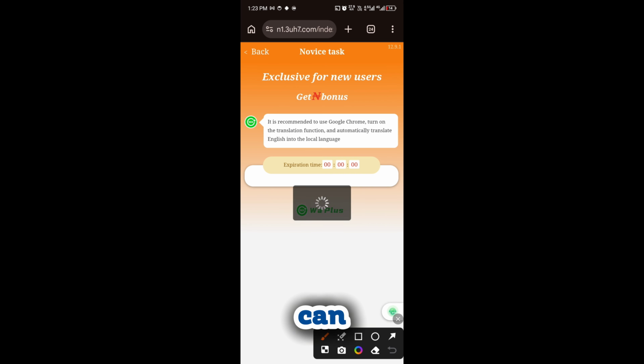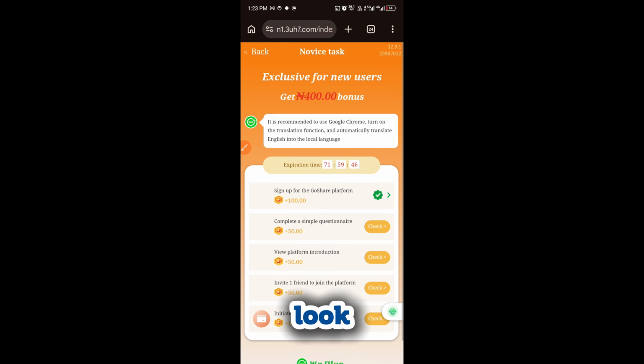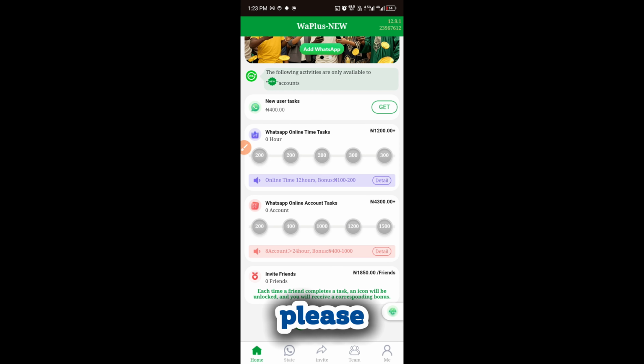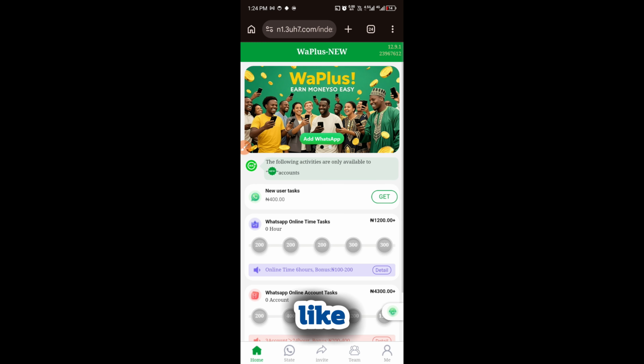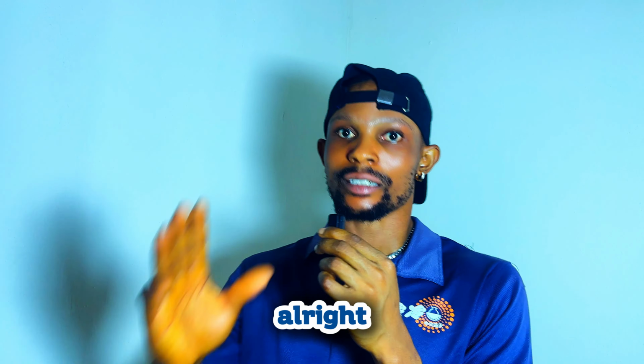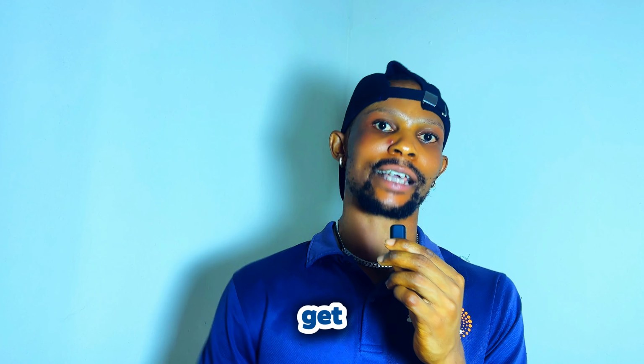All right, as you can see, this is how it's going to look like. So let's go and view the main account. So this is a new account. That's how to create your account and verify your email on the platform. Please make sure that you are using Google Chrome. So this is how it's going to look like. This is a new War Plus platform. That's how to create your account. All right, that's how to register on the platform and get verified.